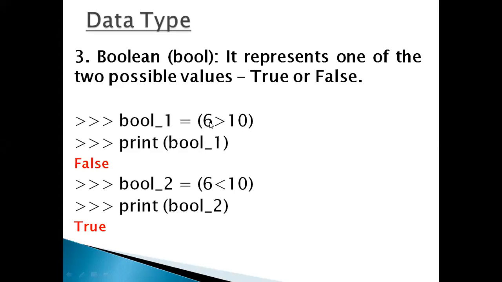If I apply this and print bool_1, it will display false. Now I change the operator: 10 is greater than 6, so it will display true. So bool only applies with the true and false values.